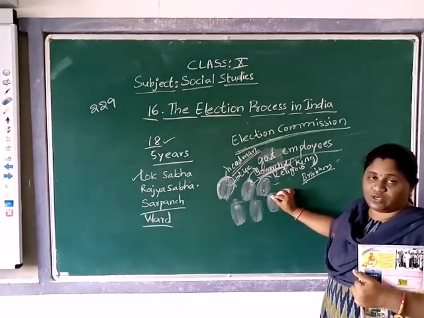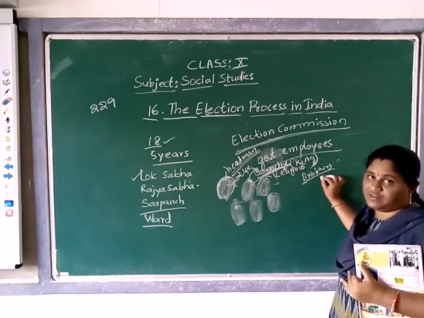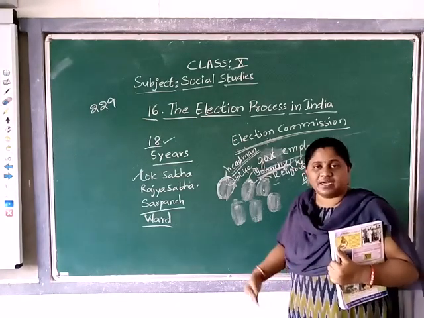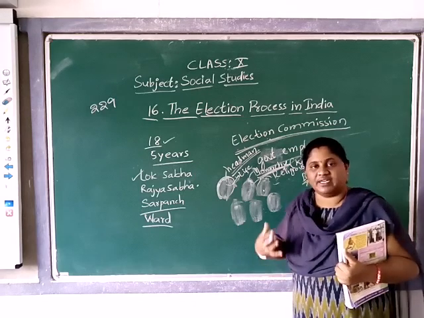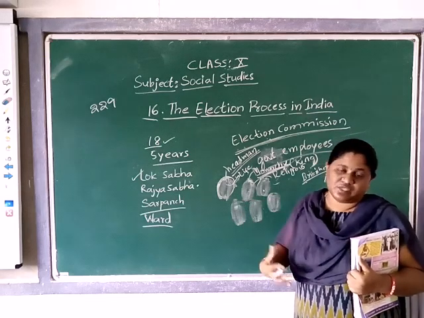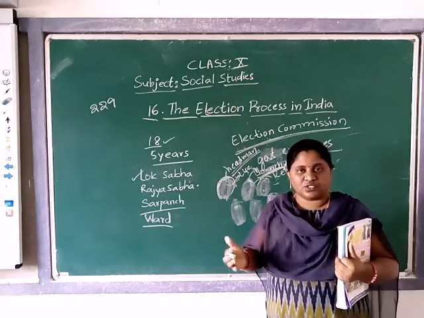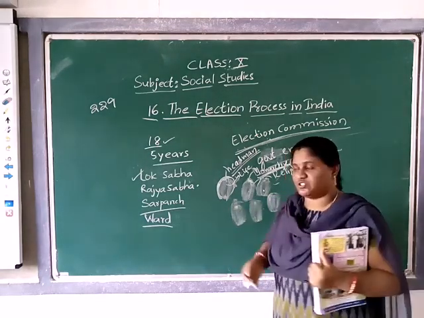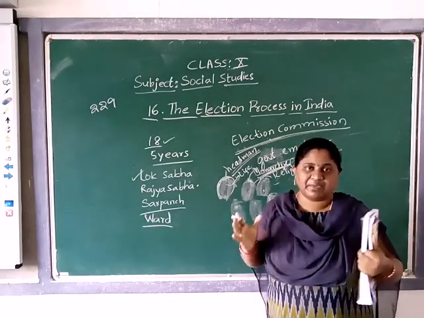Then when we got independence from the British, we started our democratic country and began ruling ourselves. At that time we needed a systemic panel, because one man cannot rule. People faced many problems, so a systemic process was needed.